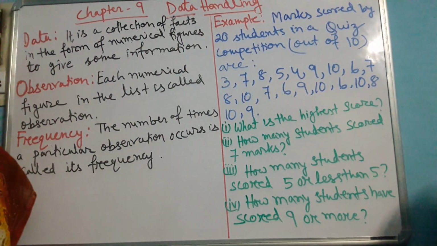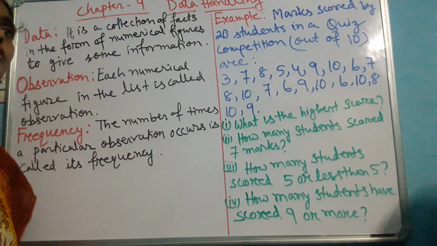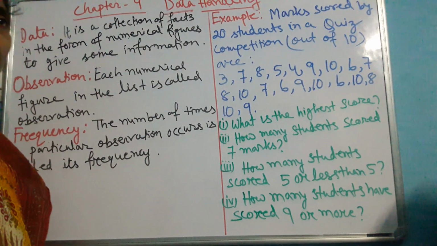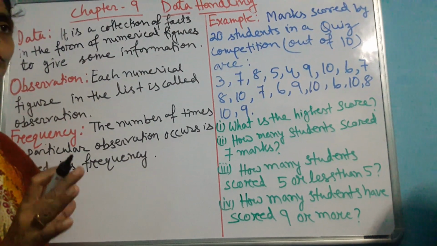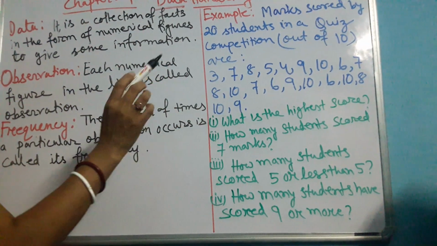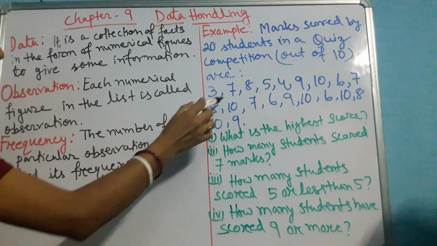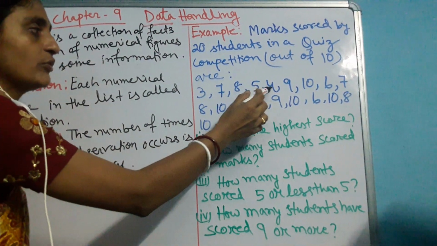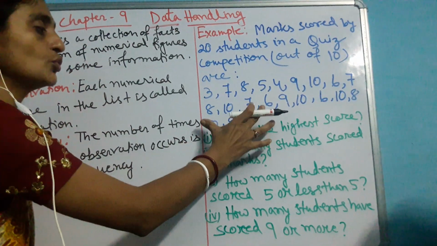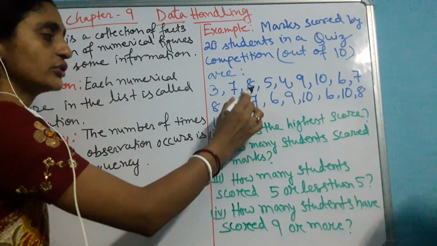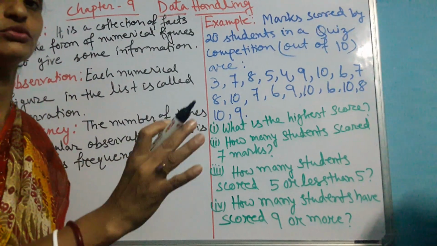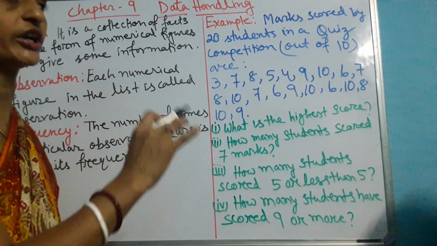Suppose in your class one quiz was conducted and 20 students took part, and the marks they obtained were recorded. For students A, B, C, D, all 20 students, I have kept the marks: one has got 3, one has got 7, one has got 8, one has got 5, one has got 4, 9, 10, 6, 7, etc. These are the scores they obtained out of 10 marks for the 20 students. Suppose I told the monitor to write down all the marks they scored.